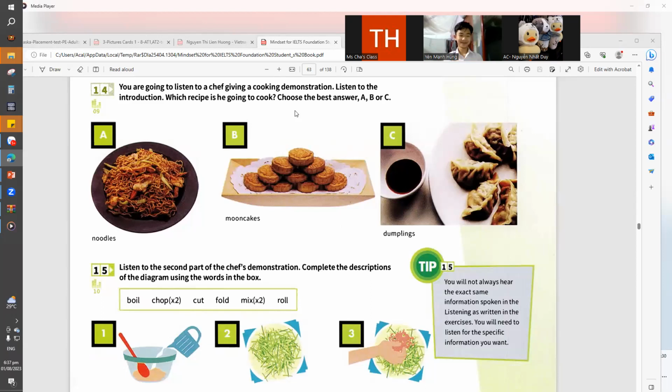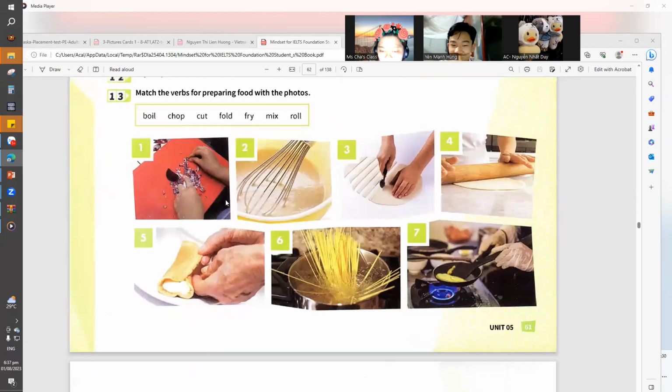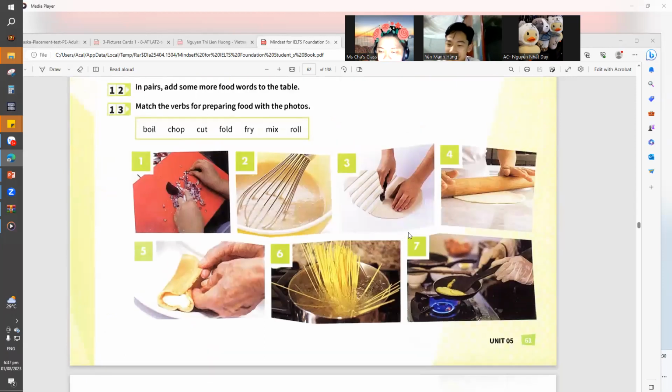How to make dumplings, based on what you've heard. What is the food preparation in making dumplings?